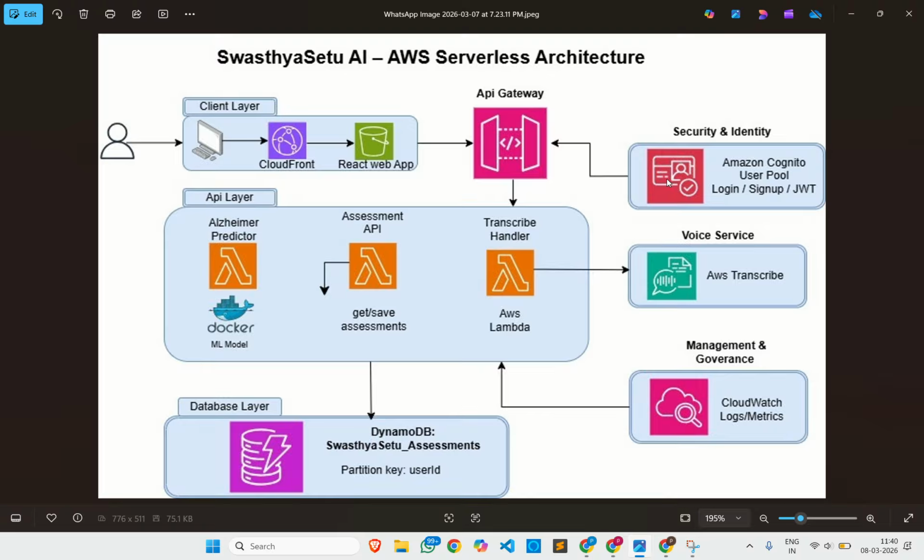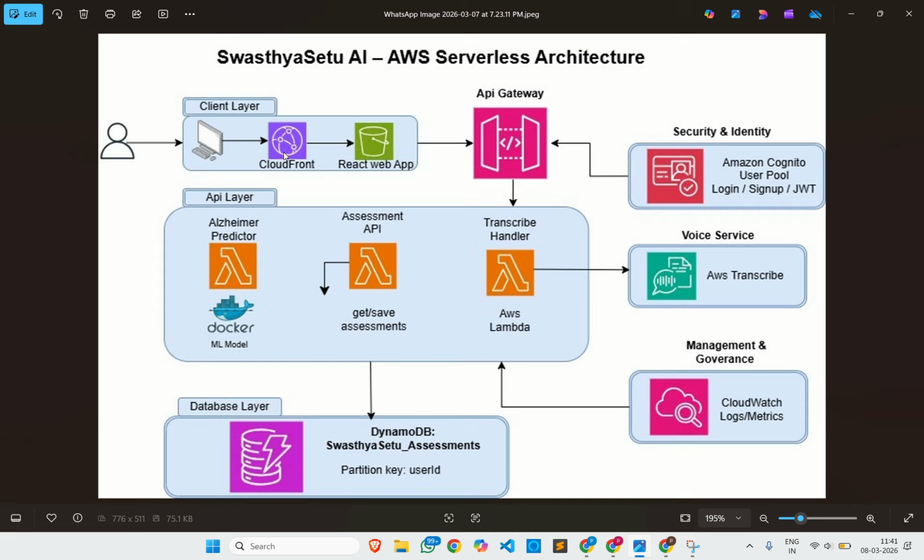Each AWS service was chosen intentionally, not randomly, to optimize scalability and development speed. Lambda was chosen instead of EC2 because Lambda removes the need for server management and automatically scales with demand, making it perfect for the prototype and AI inference APIs. Why did we select DynamoDB? DynamoDB was selected instead of a traditional SQL database because our application requires fast read and write access for user assessments. Rather than complex relational queries, DynamoDB was a better serverless fit than RDS.